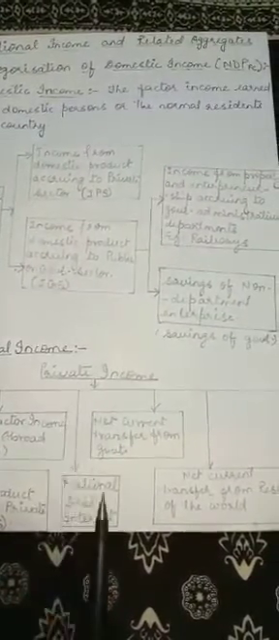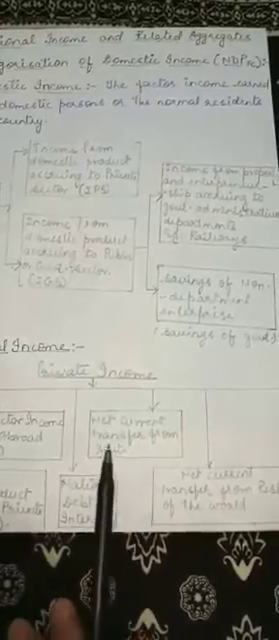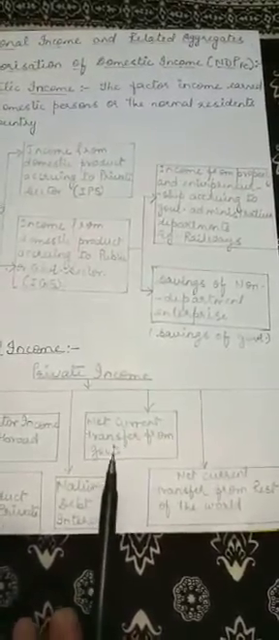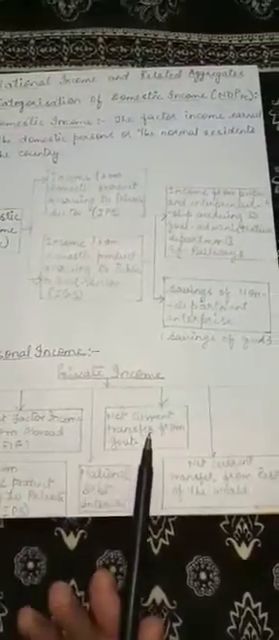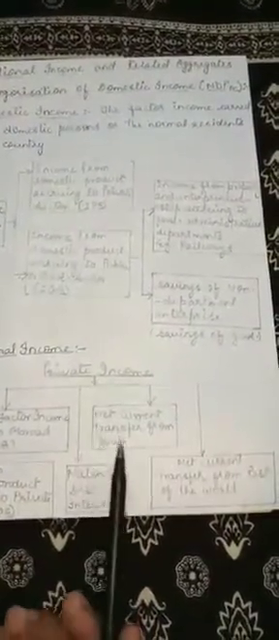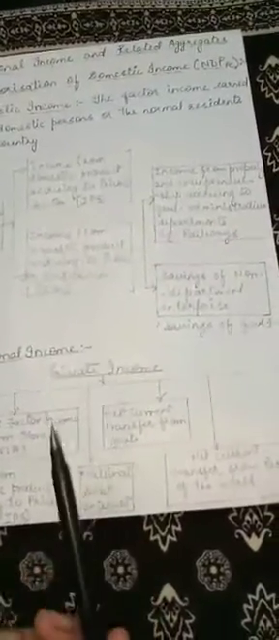Now after this, we are having net current transfer from government. Sometimes the private sector is getting gifts or subsidies, such type of transfers from the government. So these are also included in the calculation of private income.